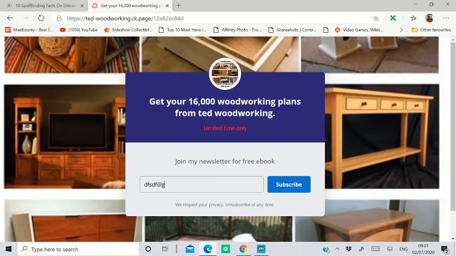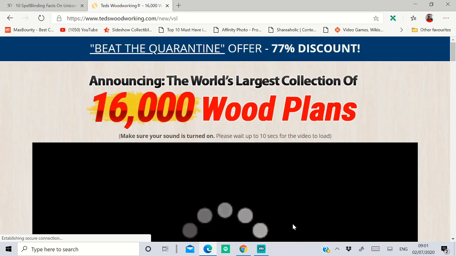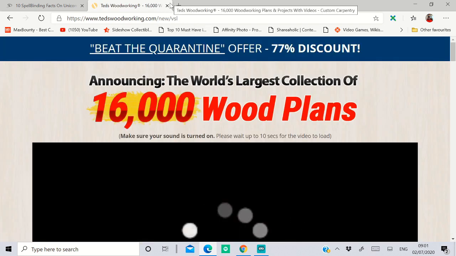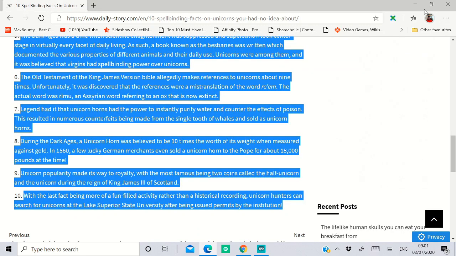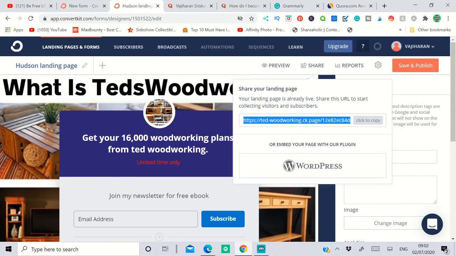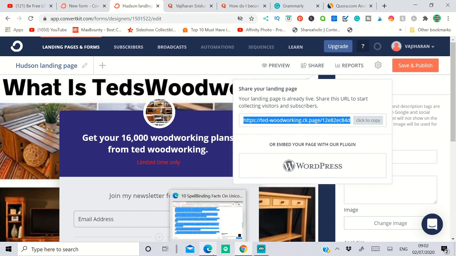So just put a random email address, and let's say it will redirect us to our affiliate offers. It will take a couple of seconds. Yes, it's working. But there's an issue with this ConvertKit. When I try it with Google Chrome, it will only show the success message, but it won't redirect to my affiliate offers. The redirection works with Microsoft Edge, but I don't know about any other web browsers. I don't know why they are not working with Google Chrome.